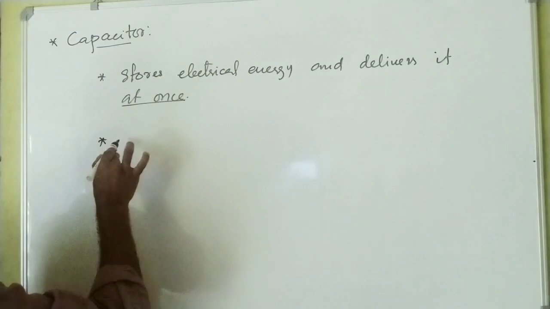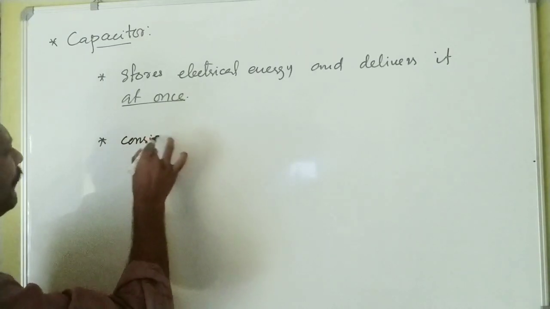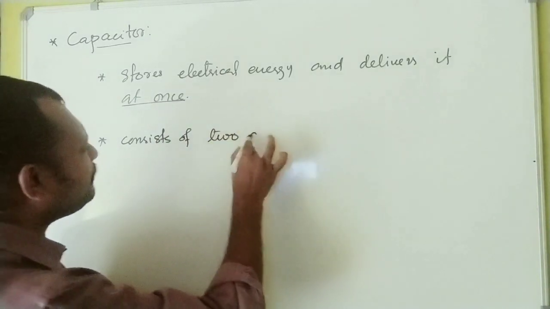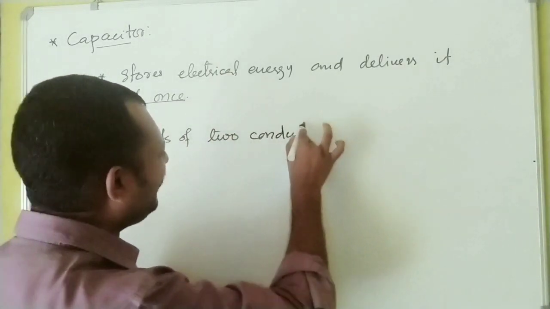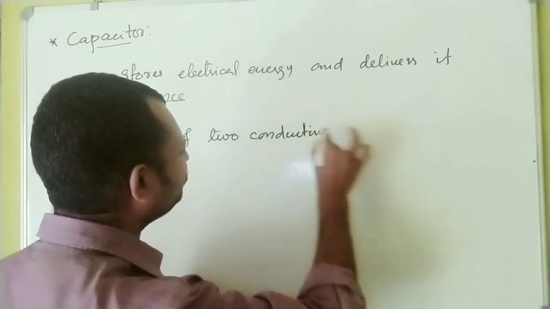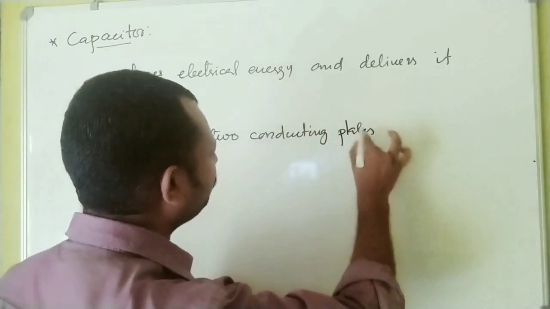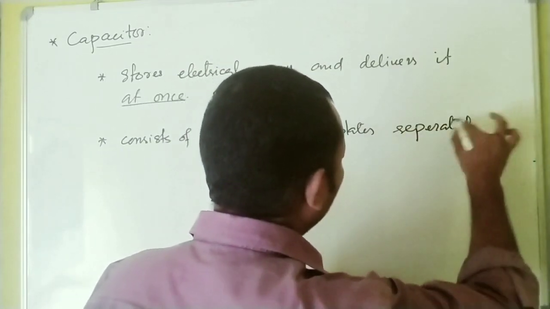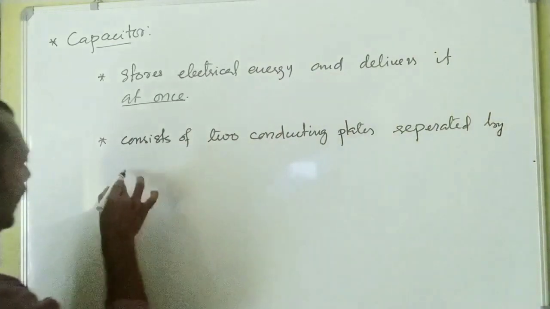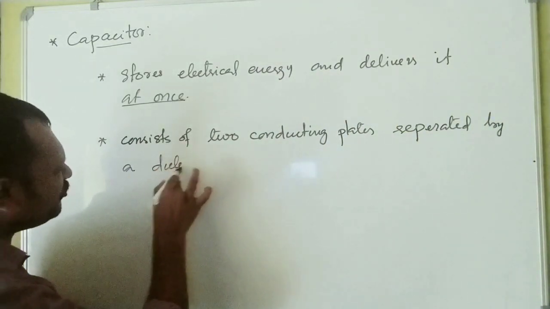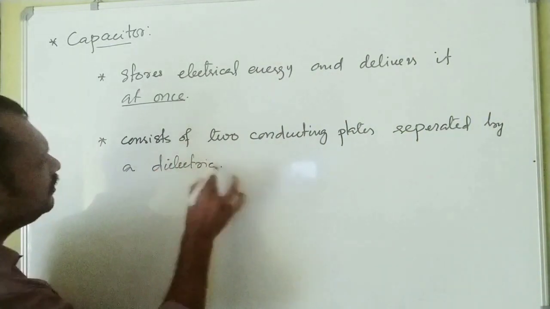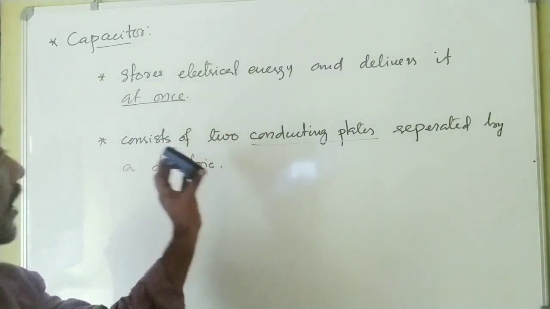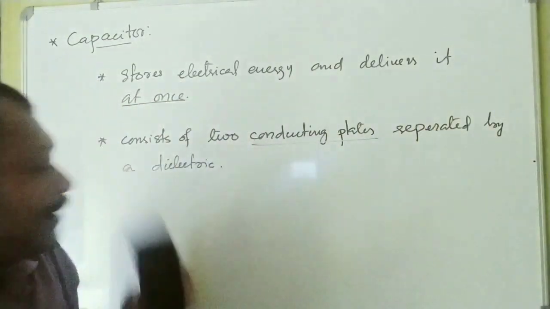A capacitor generally consists of two conducting plates or sheets separated by a dielectric. These two conducting sheets will be oppositely charged as well. So a capacitor consists of two conducting plates separated by a dielectric.